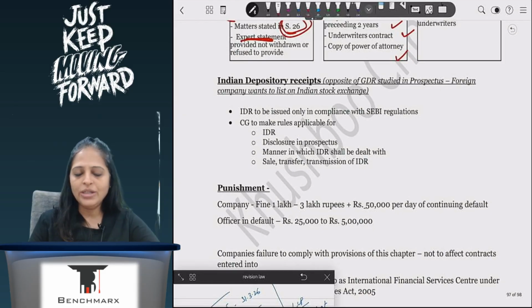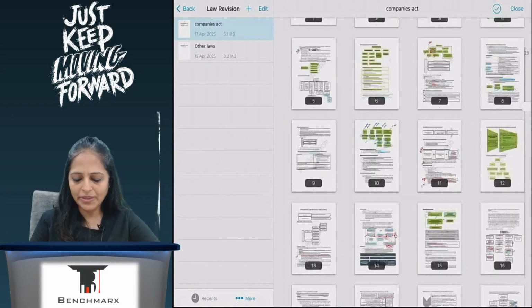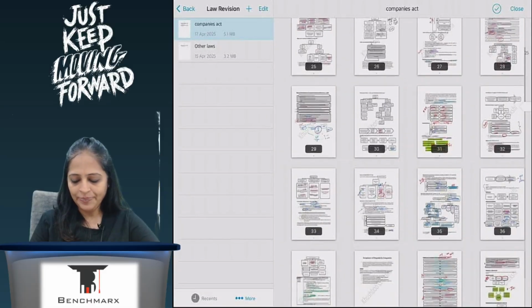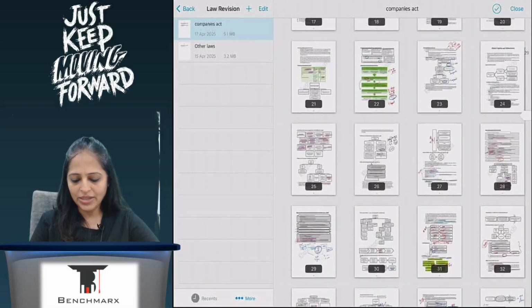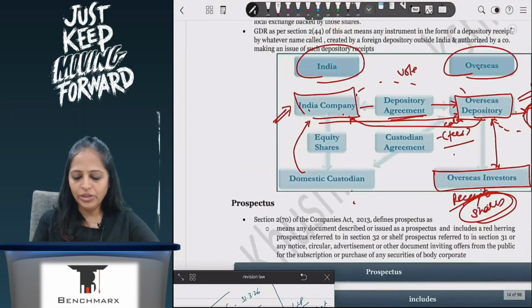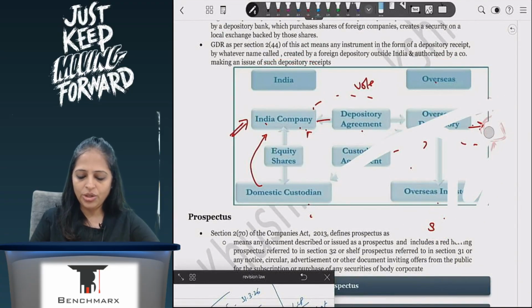Now, Indian depository receipt is the same as GDR. You remember GDR, how we did it? What did we do for GDR when we did prospectus? GDR is when Indian companies want to list outside. Here, the opposite will happen, when outside companies want to invest in India. So the opposite is happening. The same thing but reverse. So they want to invest here.